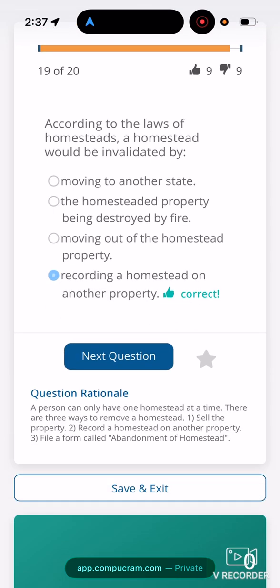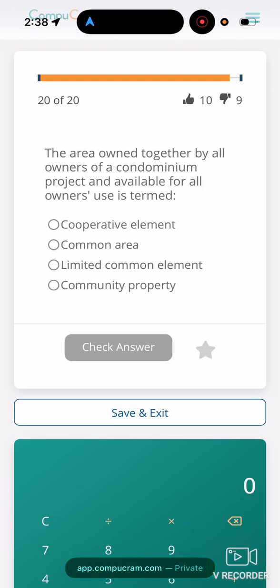So a person can only have one homestead at a time. There are 3 ways to remove a homestead. 1. Sell the property. 2. Record a homestead on another property. 3. File a form called abandonment of homestead. Homestead properties are something you guys should really look into. They're a great opportunity. That's all I'm going to say on that.